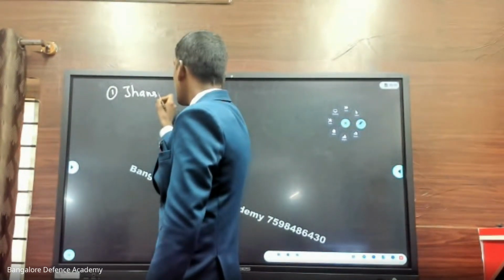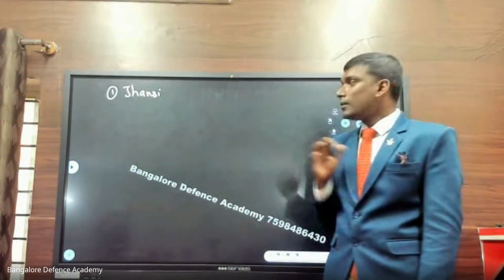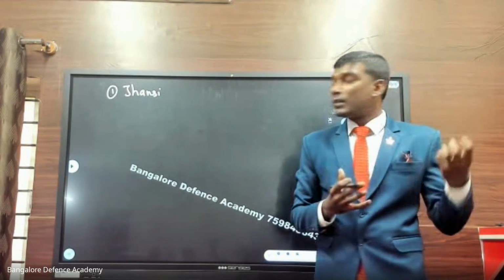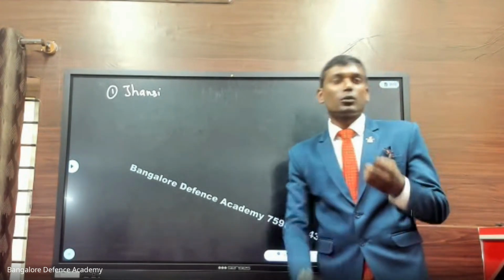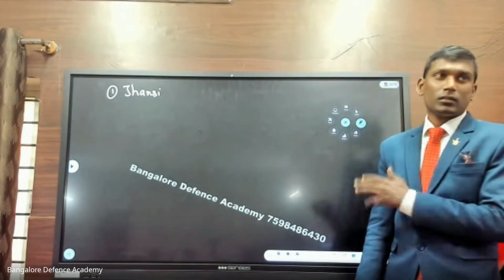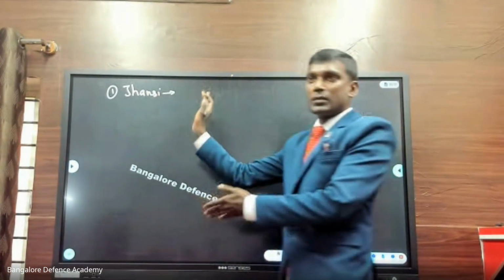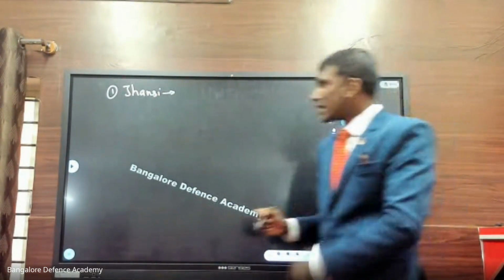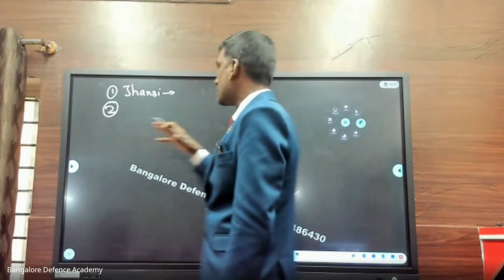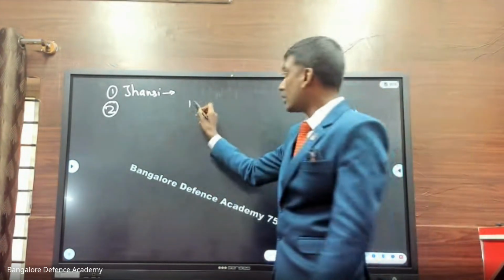I have told you about Jhansi. Now try to listen to this very carefully. We are in a very crucial stage in history, that is the first revolt of independence. How did the first revolt of independence come? In your exam, the questions will be very tricky, very close to the line. Now, Jhansi, you know the story, why Lakshmi Bai is fighting. Next, I'll talk about the situations that were happening during that year.